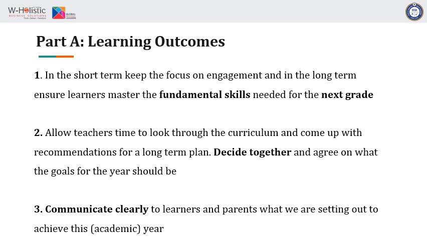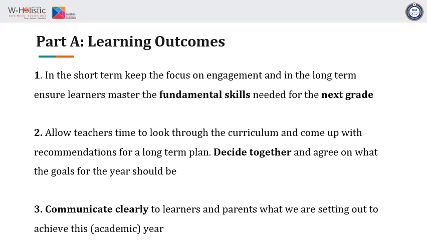The third thing that you need to be looking at is communication. Because guess what? Your community is not just made up of you and your teachers. No, it is also made up of the students and their parents. And they need to understand what is going on. They need to buy into what you're planning to do so that they can implement it at home. So it means that you must also pull out a clear communication plan for what the students will be doing and for what the parents will be doing. And we do have a resource for you.